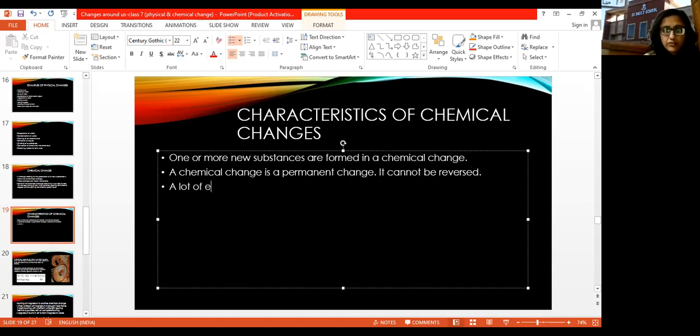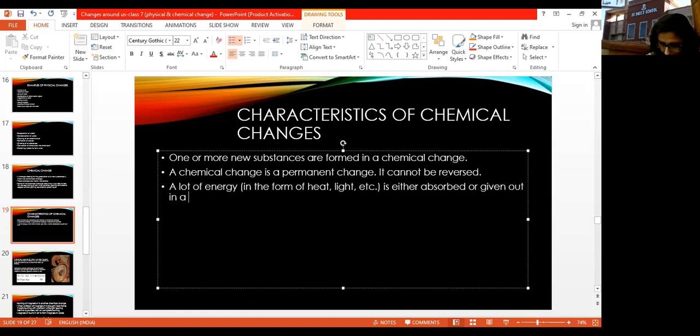Next is a lot of energy in the form of heat, light, etc. is either absorbed or given out in a chemical change.